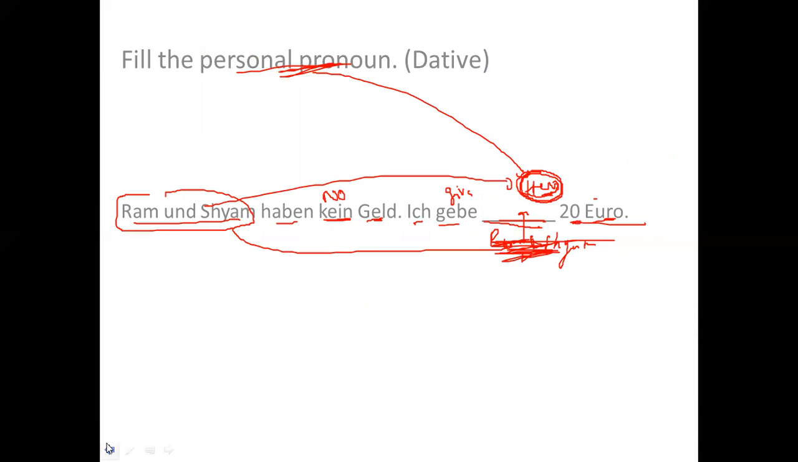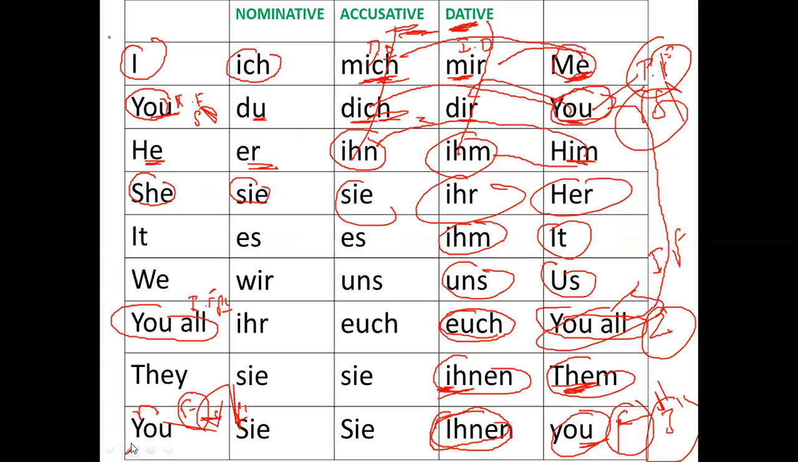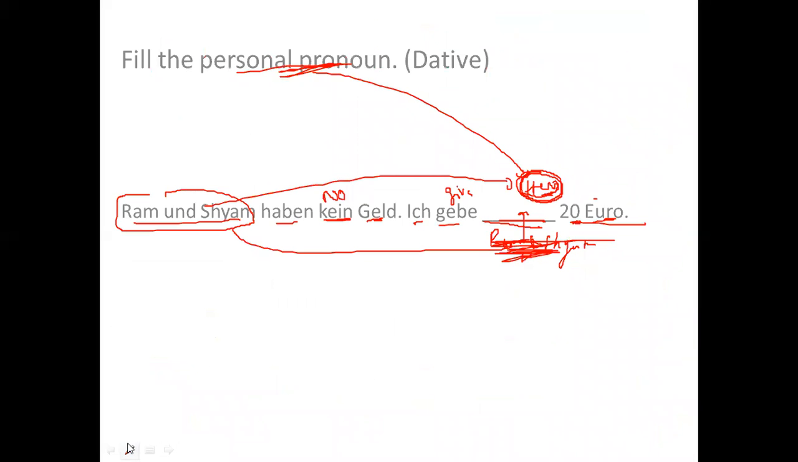If I refer to this table here, what is "they"? "They" is sie. But "them" here can be ihnen or it can be sie. Now that depends. "Them" I use as an object, but I have two options, accusative or dative. Now here, if I talk about this sentence, I will be using dative.